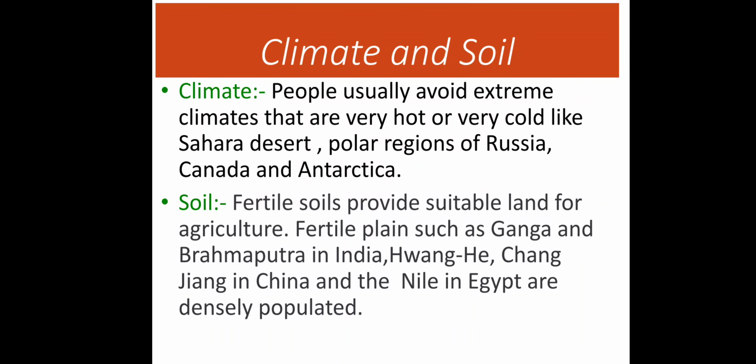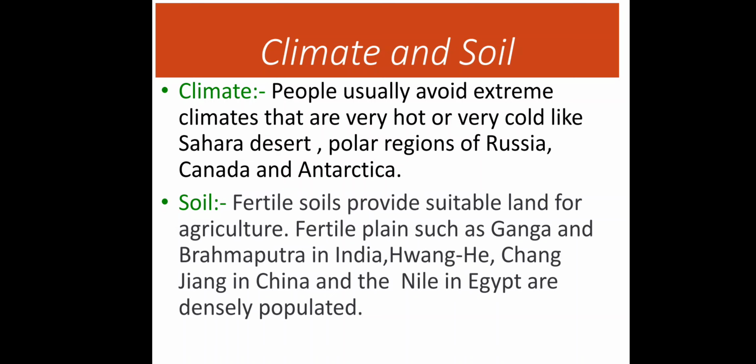Okay, now climate and soil. People usually avoid extreme climates that are very hot or very cold, like the Sahara Desert, the polar regions, Russia or Canada, and Antarctica. These have extreme climates where people cannot survive. But in the temperate zone, where India is also located, half in the temperate zone and half in the equatorial region, they get good conditions where they can adapt easily. So most of the people live there.